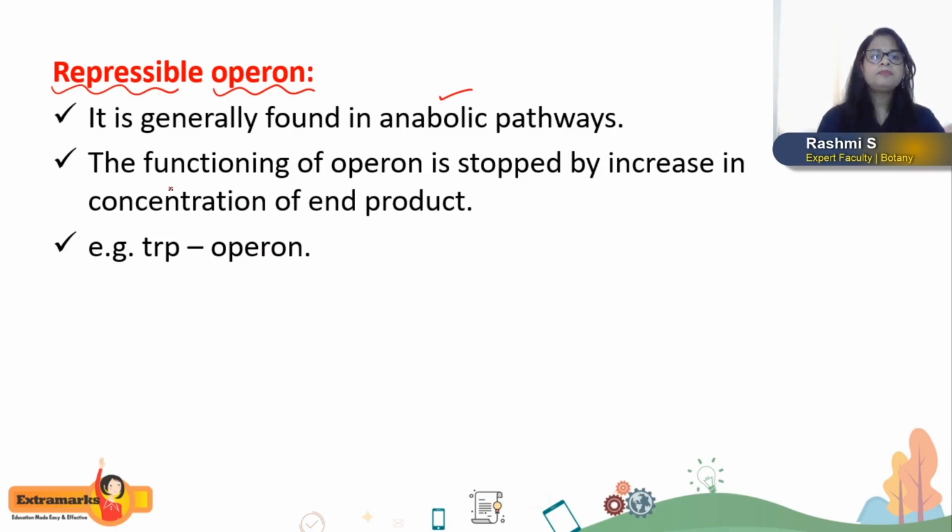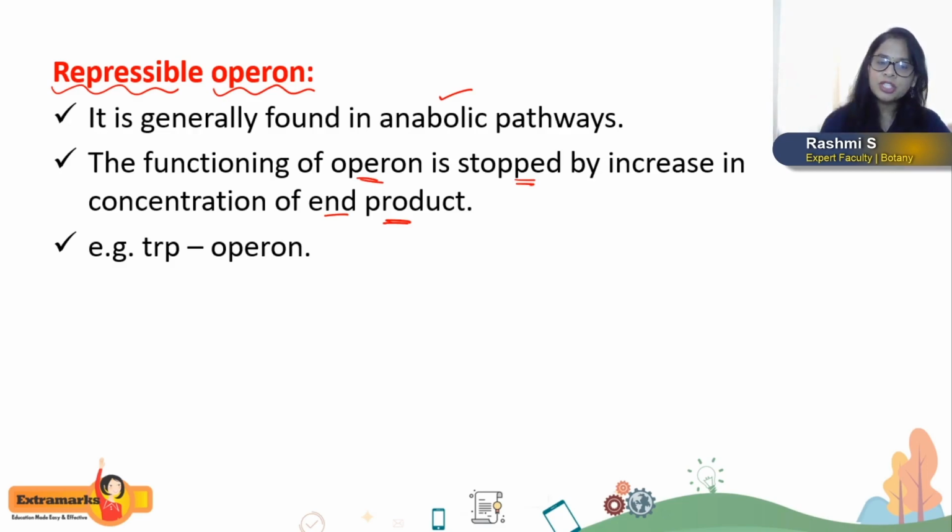The functioning of a repressible operon is going to be stopped in the presence of a high concentration of end product. Yes, when the end product of a given metabolic pathway increases, this end product itself is going to shut down the expression of the gene.